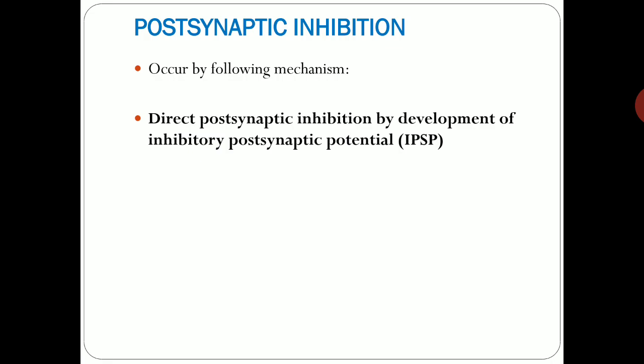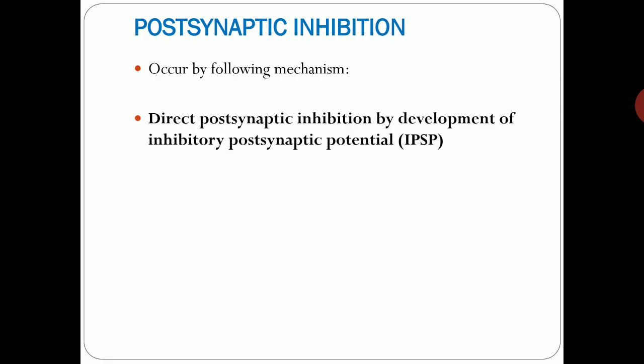So when there is opening of potassium channels, a potassium efflux occurs. Efflux means potassium goes outside, from inside to outside the membrane. And when chloride channels are open, there is an entry of chloride inside the membrane, so negativity is again increased.